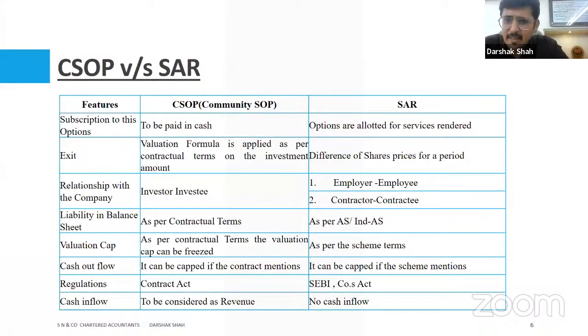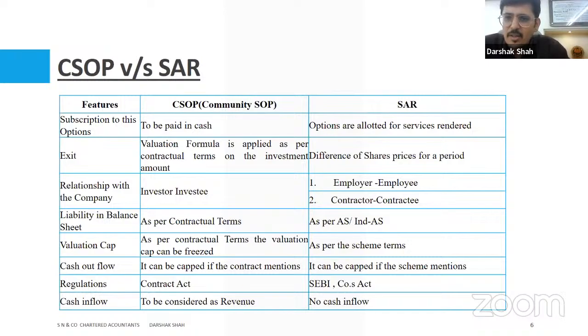Now let's understand what this CSOP versus SAR is. SAR is stock appreciation rights, which has been there since ages, and we have heard about it, we have practiced it, and there are so many things we have done for that, right? So SAR is a concept which is already there, and therefore I have done the comparison between SAR versus ESOP or CSOPs. Now let us see what it is. It says subscription to this option. Generally, when I am using the word cash, it doesn't mean literal cash. What it means is that it is through a banking channel.